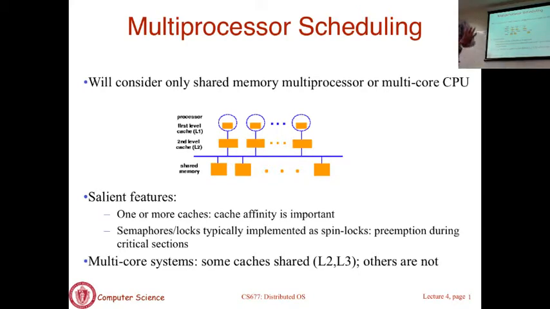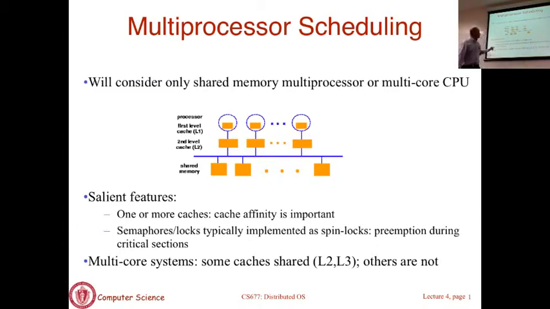If you have taken a course in architecture, you probably know that associated with every processor, you may have an L1 cache, an L2 cache and an L3 cache, which are level 1, level 2, level 3 caches. These hardware level caches store instructions and or data that are fetched from memory. The caches are used to speed up execution of your program or your process.